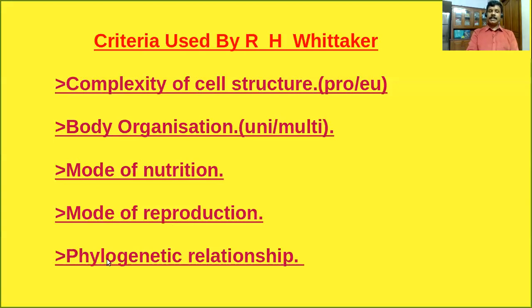The last one is the most important point, that is phylogenetic relationship. It is one of the most important criteria taken by R.H. Whittaker. Do you know the meaning of phylogenetic relationship? Phylogenetic relationship means evolutionary relationship, that means from simple to complex. When you go through this five kingdom system of classification, we can see evolution from the beginning till the end. Anyway, we are going to learn the detailed classification given by R.H. Whittaker.